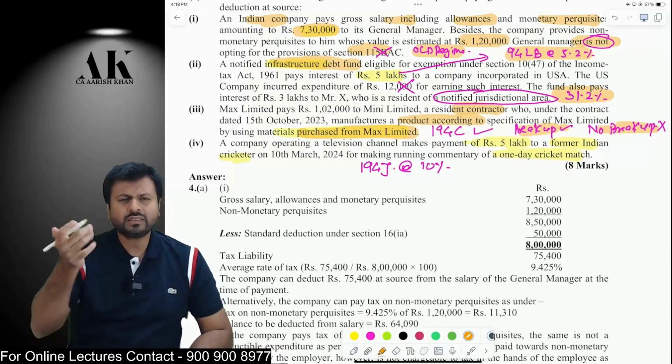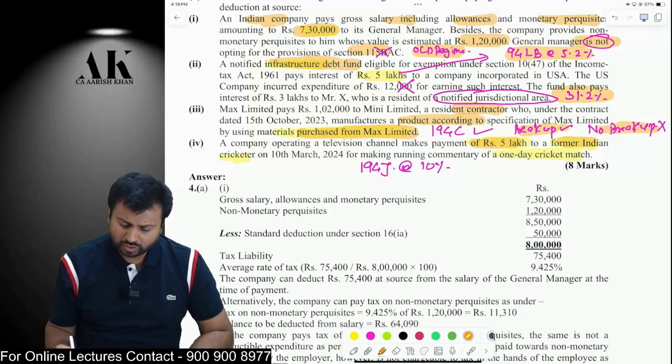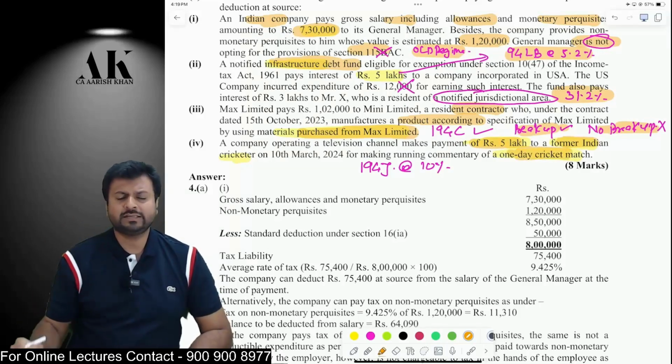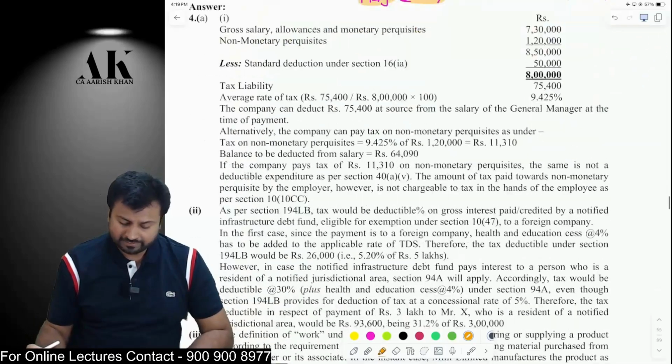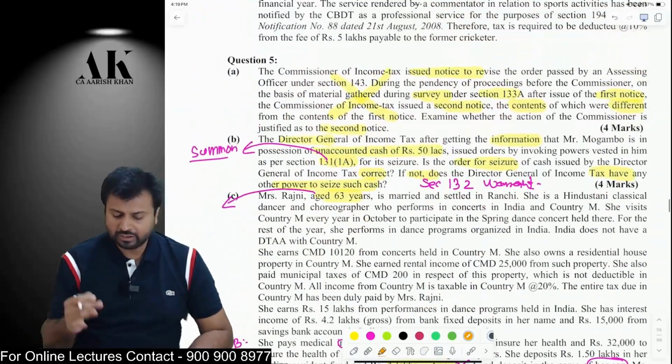Next, the last one over here. You are making a 5 lakh rupees payment to a commentator. It is a professional service. Commentators come under professional service, therefore TDS will be deducted under 194J at the rate of 10%. I hope it is clear to all of you.